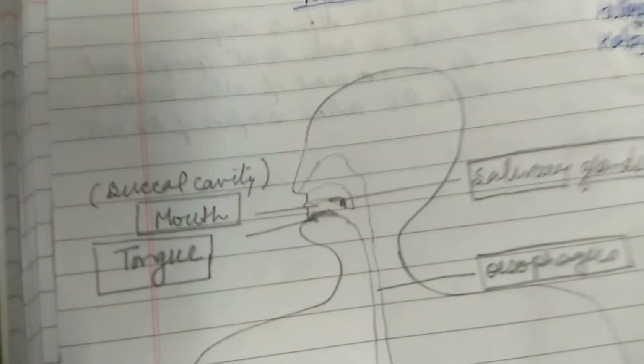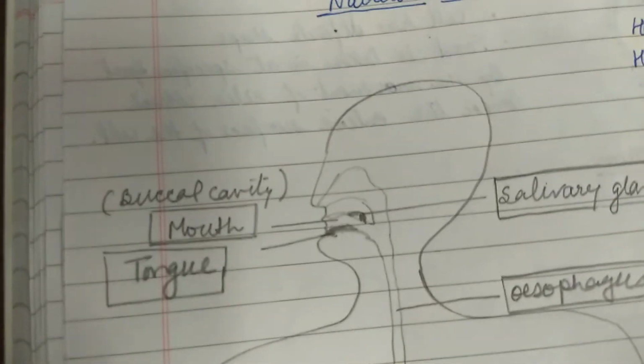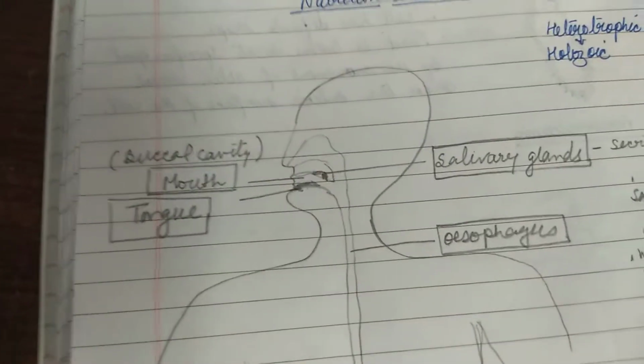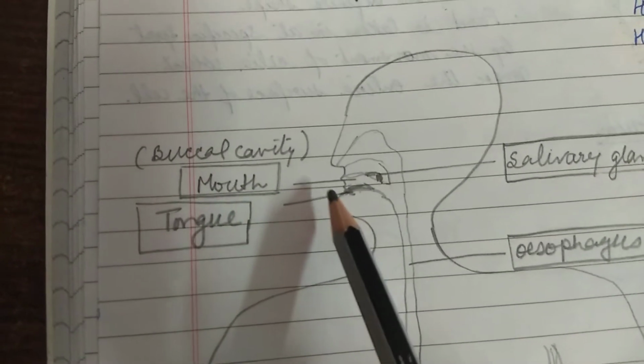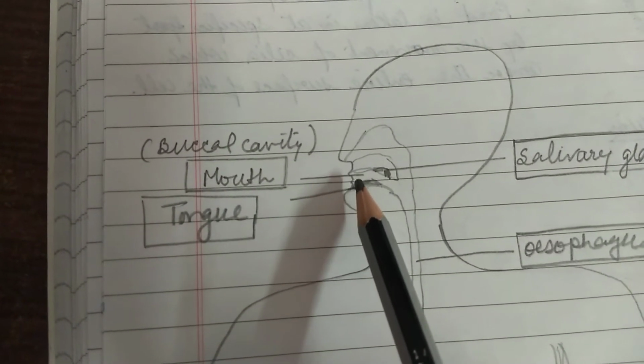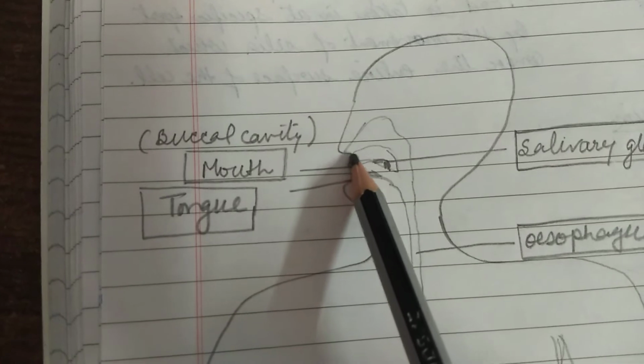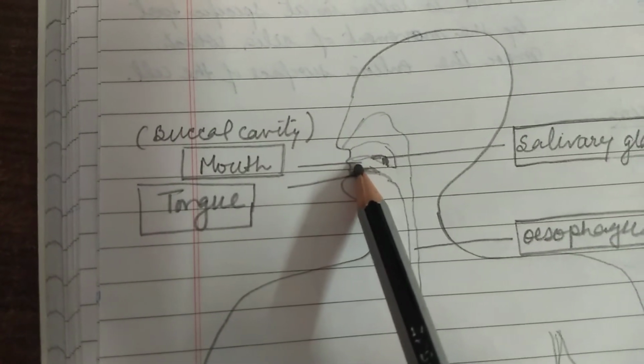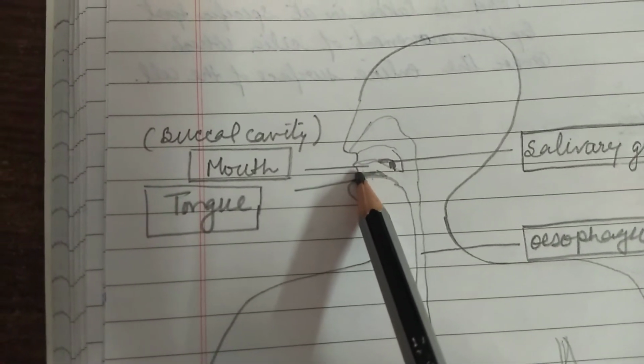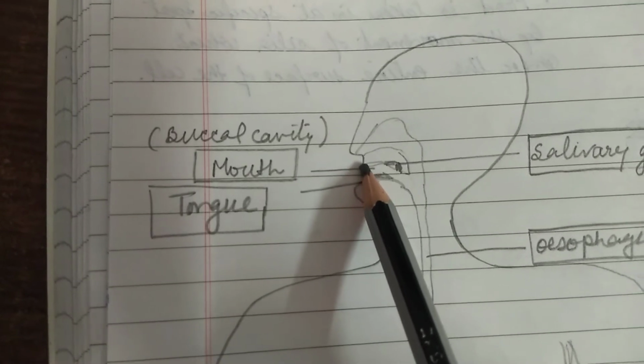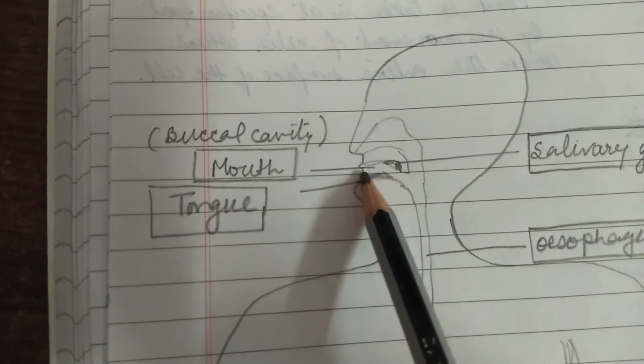Now if you see from outside, there is a mouth which is guarded by lips, and inside that teeth are present.